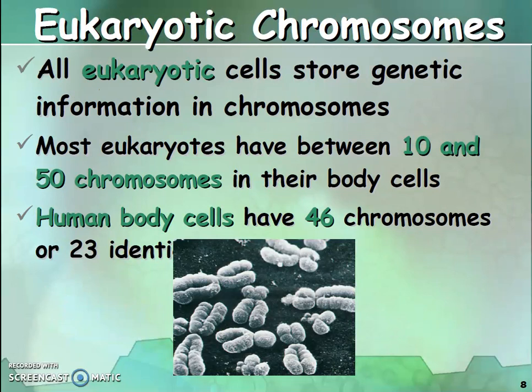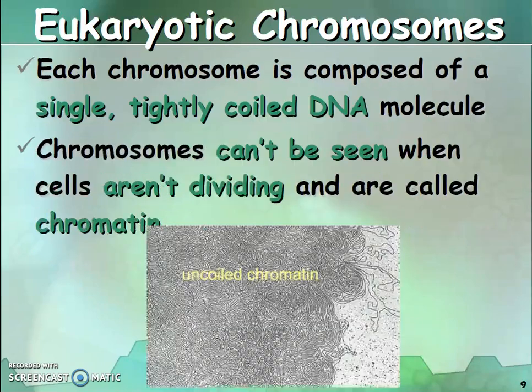Talking about eukaryotic chromosomes, all eukaryotic cells store genetic information in chromosomes. Most eukaryotes have between 10 and 50 chromosomes in the body cells. But humans have 46 chromosomes, or 23 pairs. Let's talk about the human body cells with 46 chromosomes. Each chromosome is composed of a single tightly coiled DNA molecule.